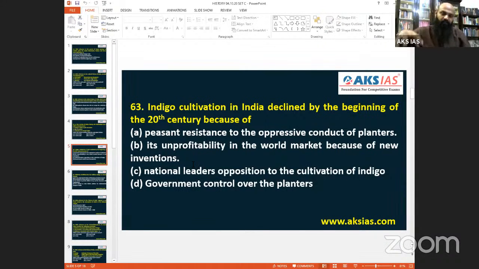So what we understand from this is unprofitability of the world market. Why? Synthetic dye. Indigo is a natural dye. Synthetic dye came out exactly in 1856, the mid-19th century you can say.